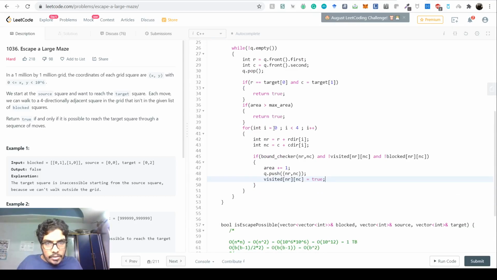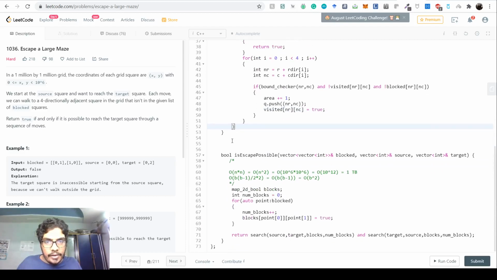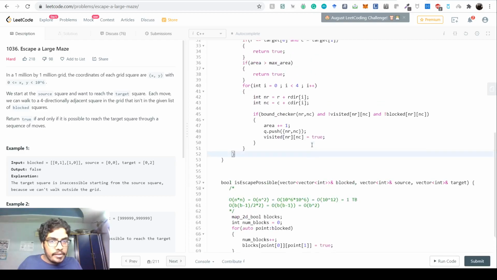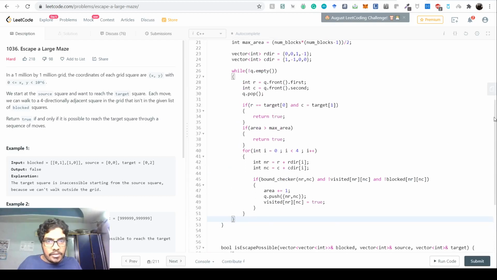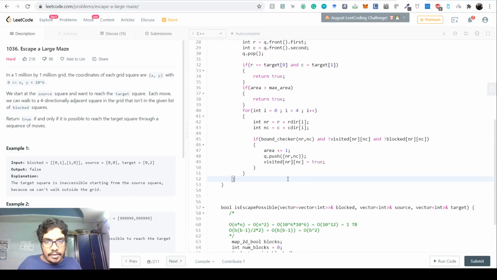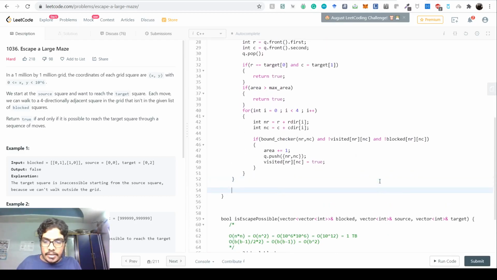So in all of these cases you'll return true if the area exceeds max area. And if at the end it turns out there is no way to return true, which means it has finished this while loop and still is not able to return true, then it does not satisfy the condition, which means it actually is bounded, so we return false.